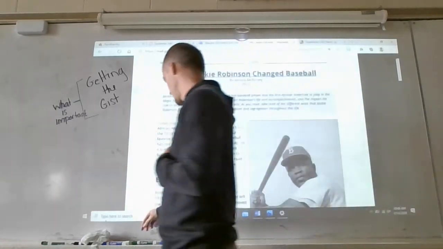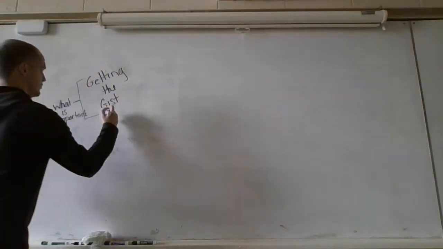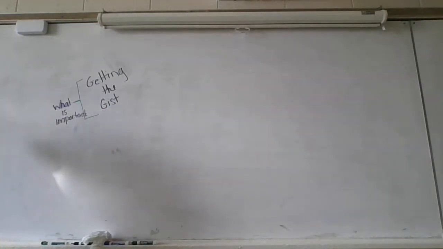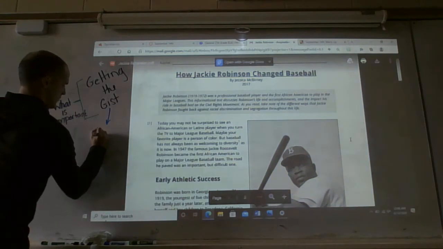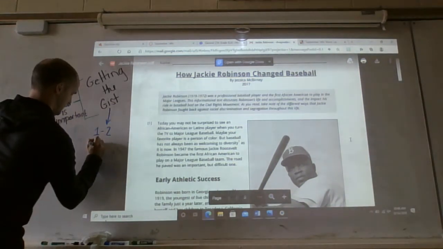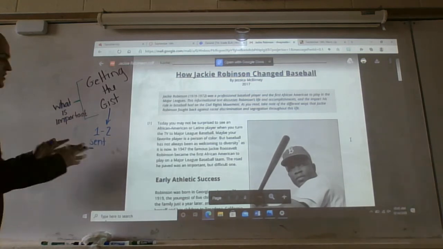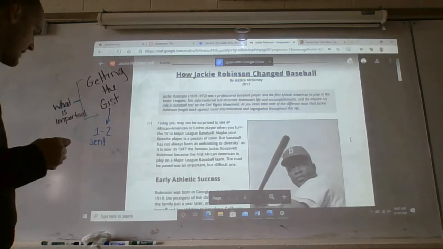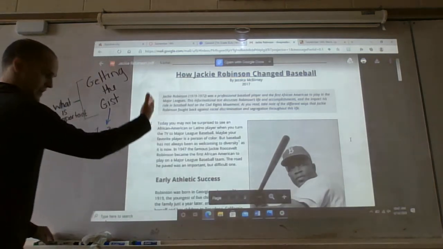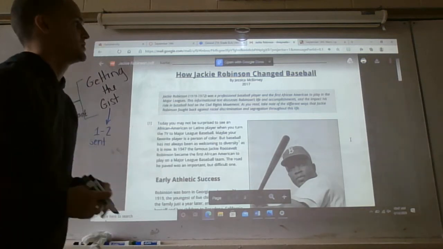Now, what you need to understand is that when you're getting the gist, you limit your gist statement to one to two sentences. All right? So you want to try and limit your gist statements to one or two sentences. That way you're not just copying the text word for word. You're putting it in your own words in one to two sentences.